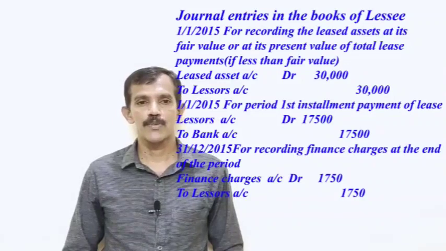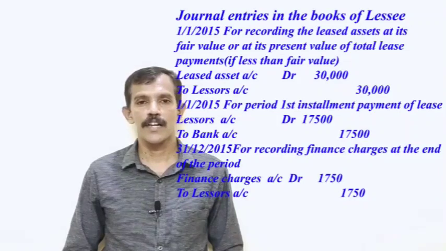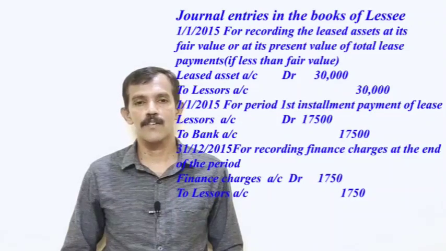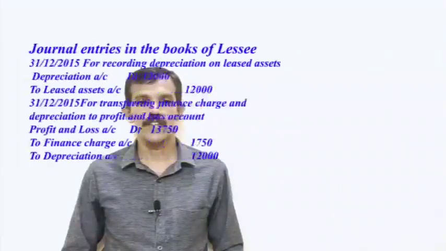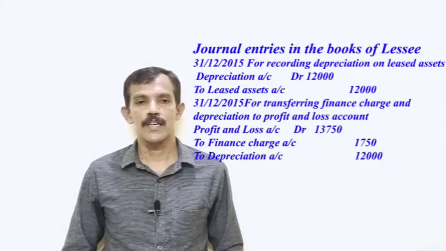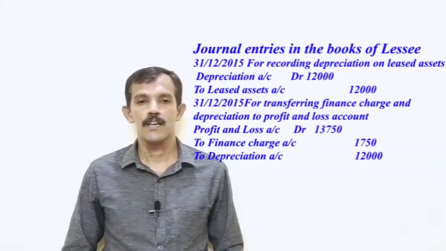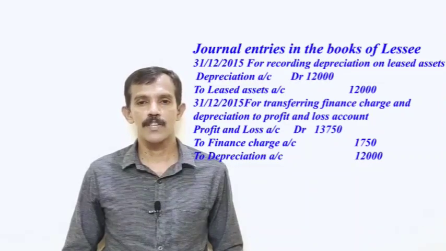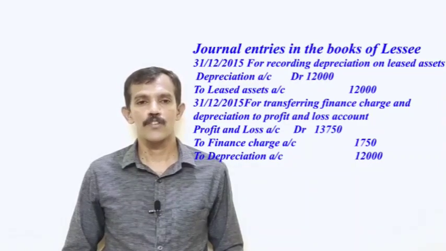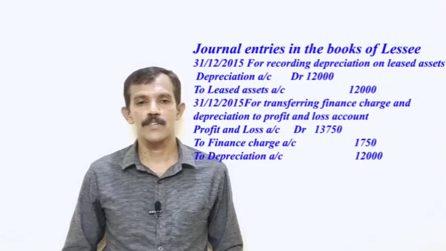Then on 31st December 2015, for recording finance charge, our journal entry, finance charge account debtor 1,750 to lessor's account 1,750. Then on 31st December 2015, for recording depreciation on leased assets, our journal entry, depreciation account debtor 12,000 to leased assets account 12,000. Then on 31st December 2015, for transferring this finance charge and depreciation to P&L account, our journal entry, profit and loss account debtor 13,750 to finance charge 1,750 to depreciation 12,000.